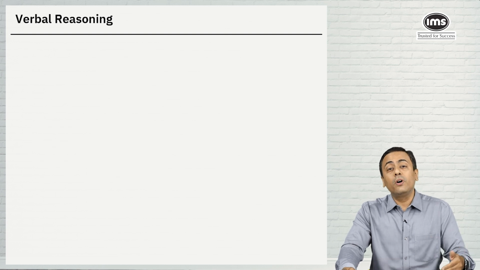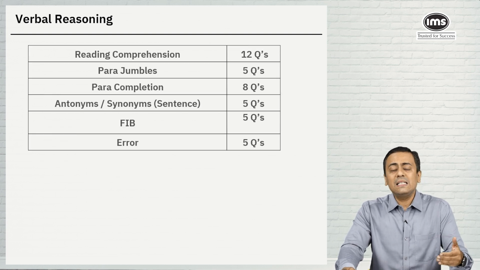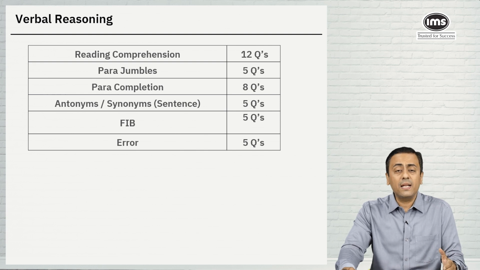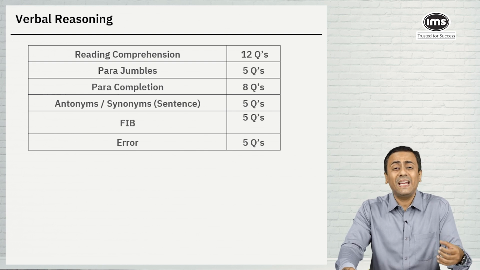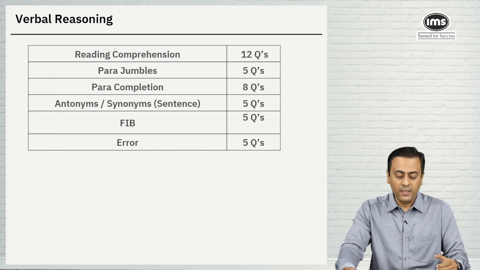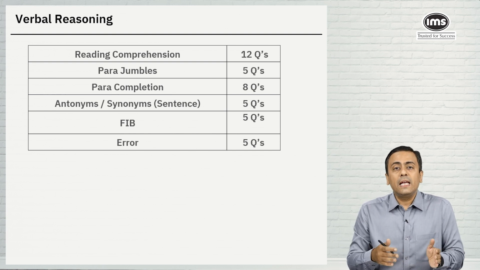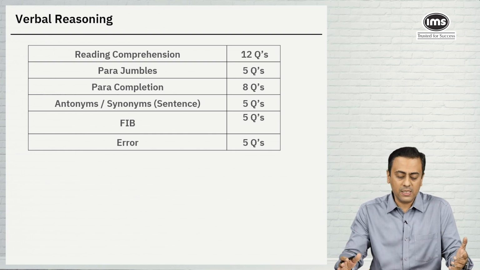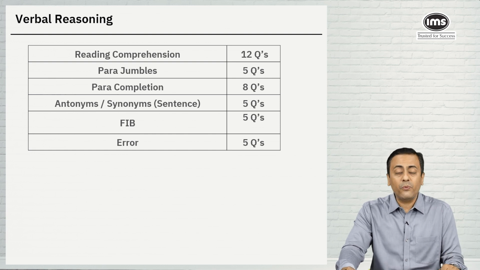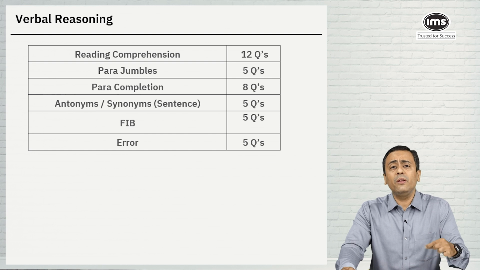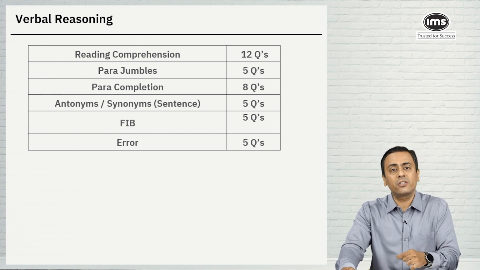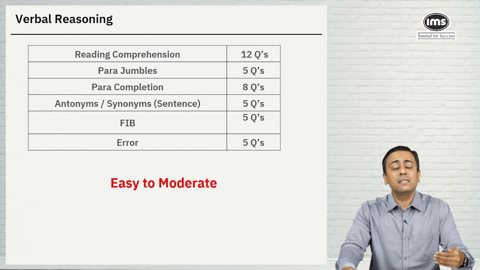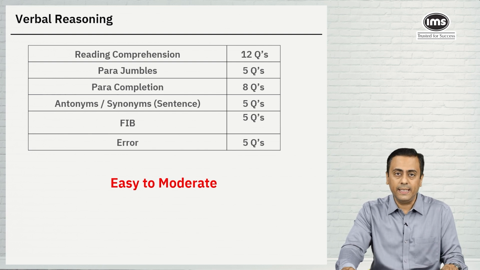Then talking about the verbal reasoning section, RCs, there were around 12 questions, para jumbles 5 questions, then there were 8 questions on para completion. Then this time synonyms and antonyms, there were no direct questions, but it was in the form of sentence based, meaning based questions. Then filling the blanks, around 5 questions, and spot the error, again 5 questions. English was predominantly very easy across all the 3 sections. One can easily touch around 36 to 38 questions on the higher side.